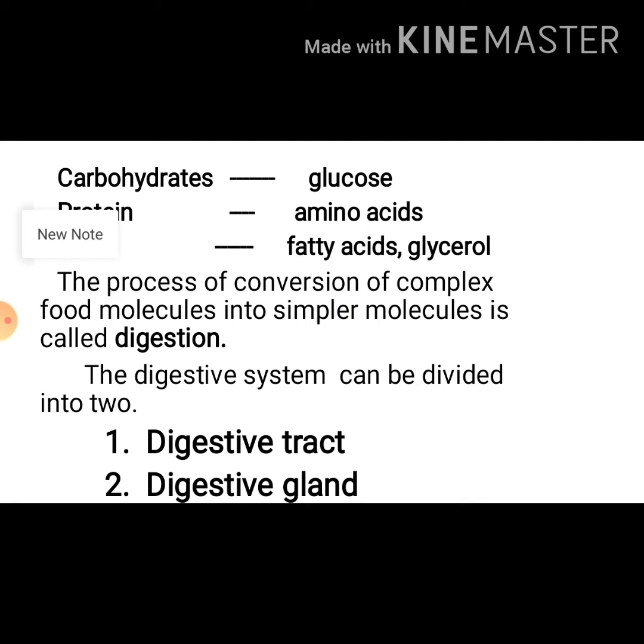The digestive system can be divided into two parts. They are digestive tract and digestive glands. What are the two parts of digestive system? Digestive tract and digestive glands.